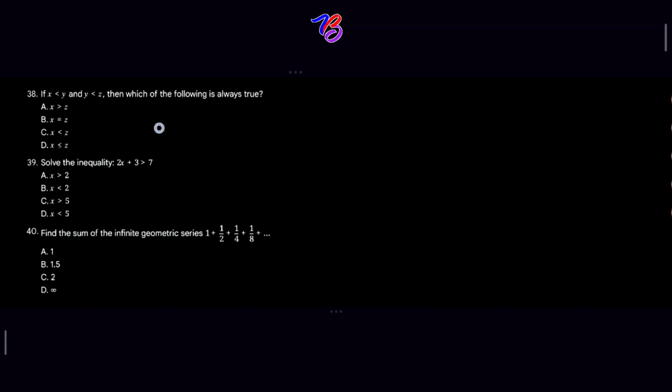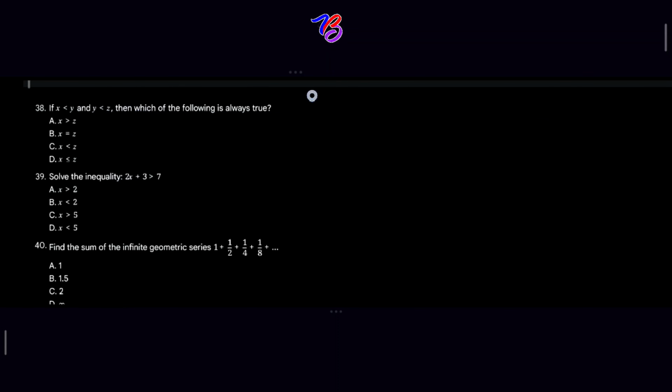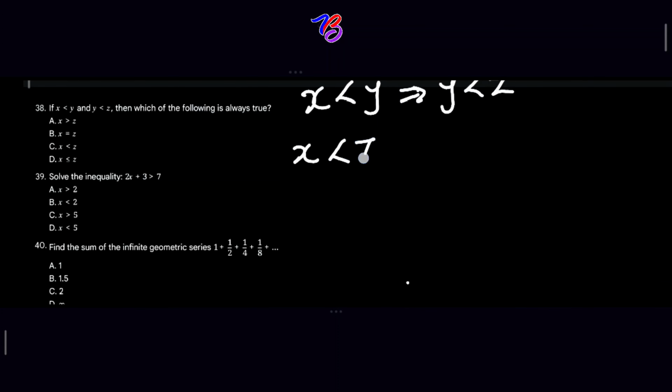If one quantity is less than a second quantity, and the second quantity is less than a third quantity, like you are seeing here, the first is x, the second is y, the third is z, then the first quantity is less than the third quantity. So x is less than y, and y is less than z. Then if that is the case, x is less than z. I hope you are following. So our answer becomes C. x is less than z.